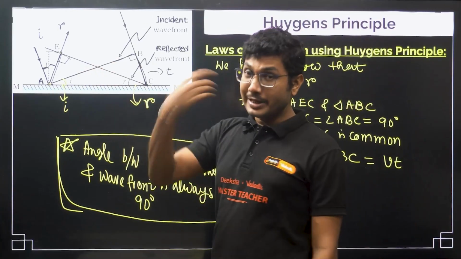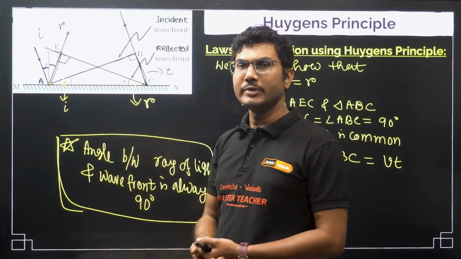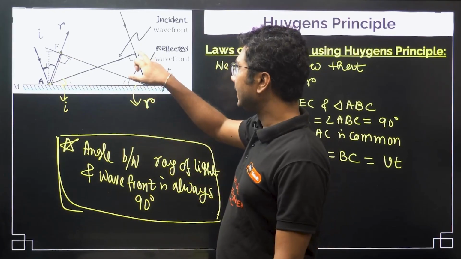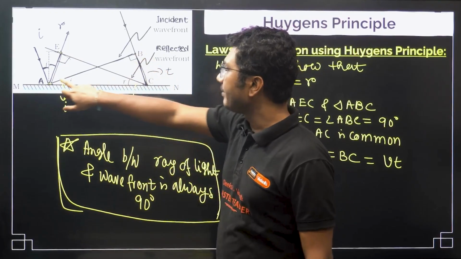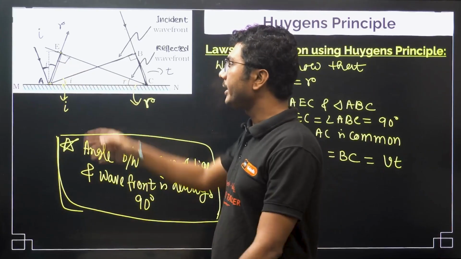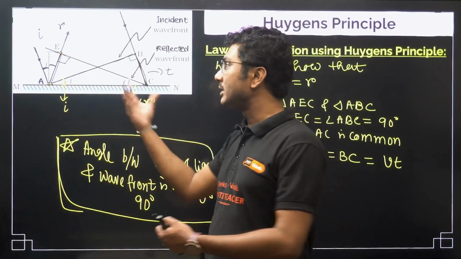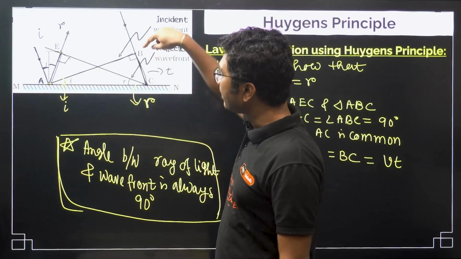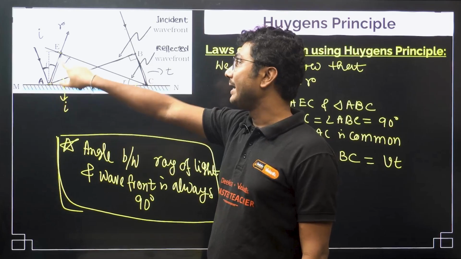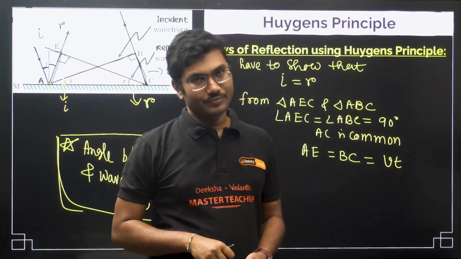Now, from the definition of wavefront, light from A to E also takes the same time t. So, by the time light reaches from B to C, in the same time light reaches from A to E. Now, the speed is the same. Same medium, it is a reflection, that means the speed of light is the same. So, whatever time is taken by the light to reach from B to C, the same time is taken by the light to reach from A to E, that means the distance will be the same, v into t, correct.